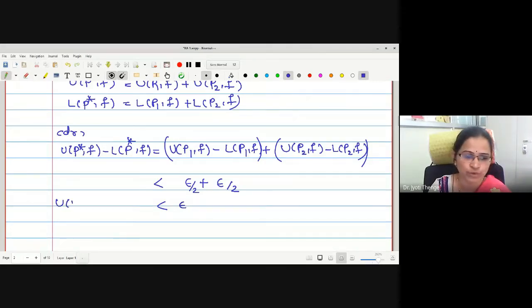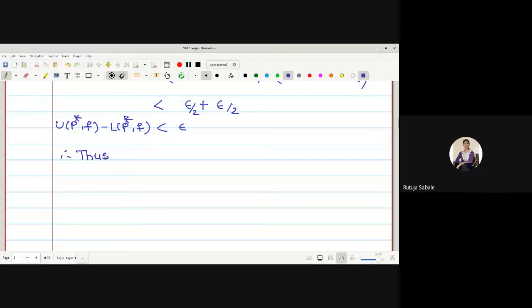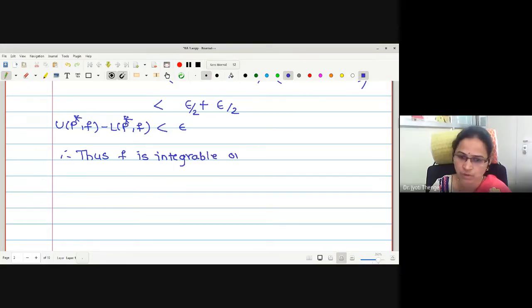Therefore, we have proved the condition of integrability is true on a partition P star of the closed interval AB. Thus, function f is integrable on the closed interval AB.